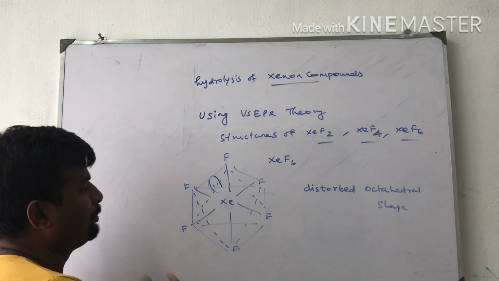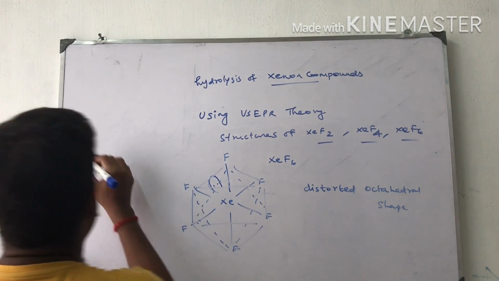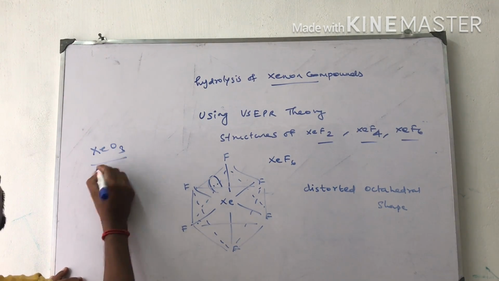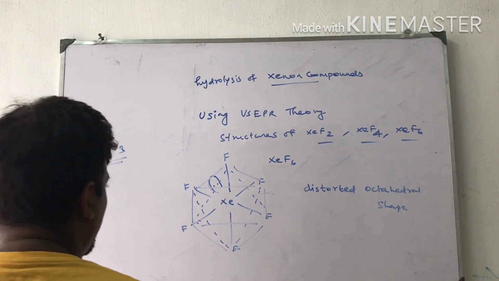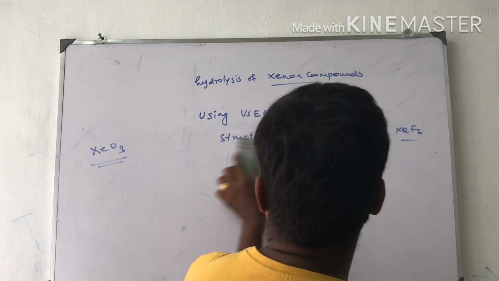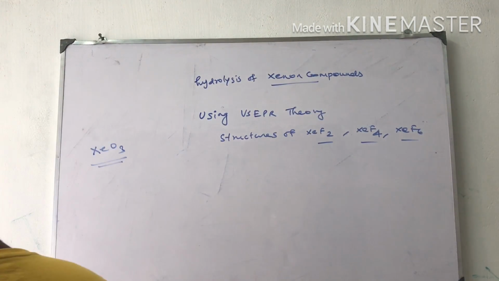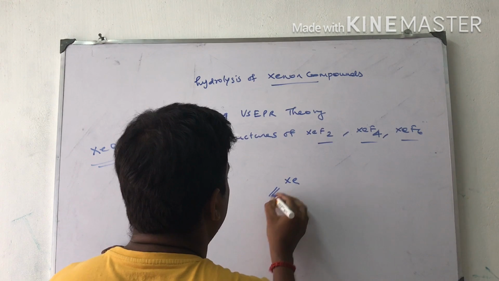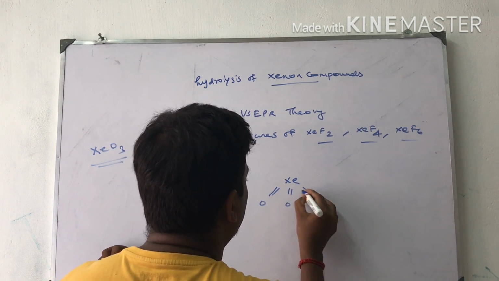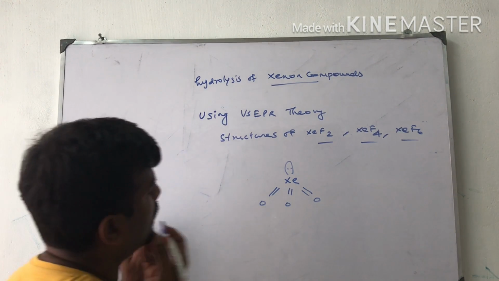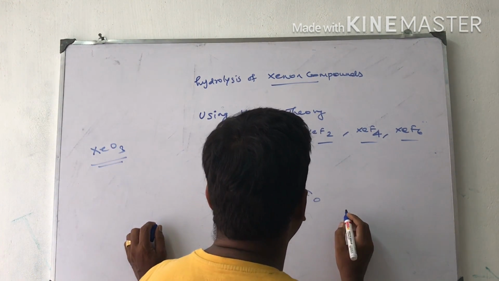Next one is xenon trioxide, XeO3. This is also an important compound. Xe double bond O. This is called xenon trioxide.